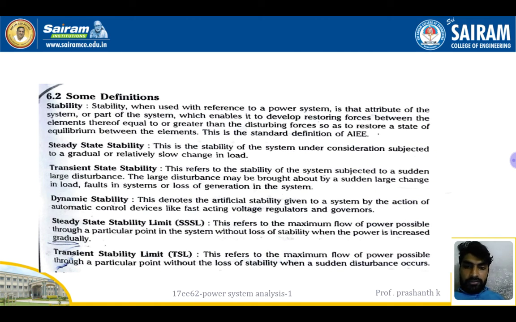Stability, just one definition, when used with reference to the power system, is that attribute of the system, or part of the system, which enables it to develop restoration forces between the elements equal to or greater than the disturbing forces, so as to restore the state of equilibrium between the elements. This is the standard definition of AIEE. So it is the ability to stabilize the system, whatever is happening in the power system components or the power system, so that it comes back to the same stable position. That's why it's called stability.